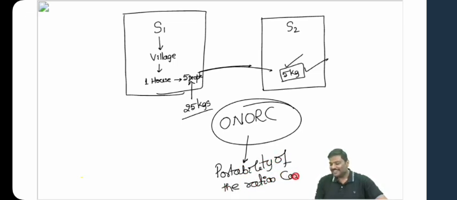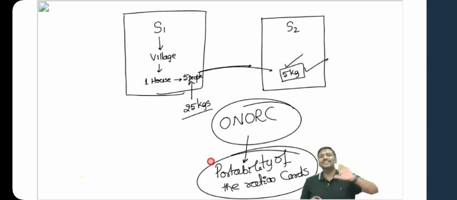Portability means what? Have you ported your SIM? Earlier, you were a customer of Airtel, or of Vodafone. Jio entered into the picture, and most of you ported your number to Jio. Most of you jumped to Jio like this. Portability means what? The service supplier will change. Simple. You'll continue the benefits, but the service supplier will change.